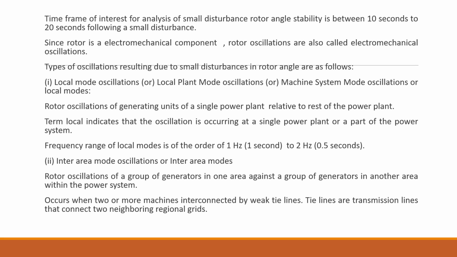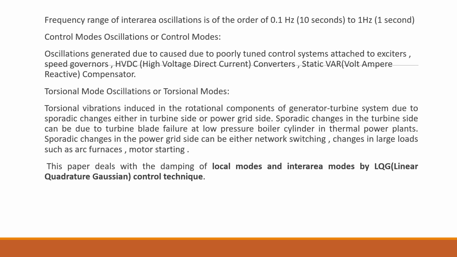Inter-area oscillation occurs whenever a group of generating units in one area experiences oscillations when compared to the group of generators present in another, neighboring area. The frequency of oscillation generally falls between 0.1 Hz and 1 Hz. The control mode oscillation generally occurs due to various control equipment that we employ in a generator, namely exciters, speed governors, HVDC converters, static VAR compensators, and so on.